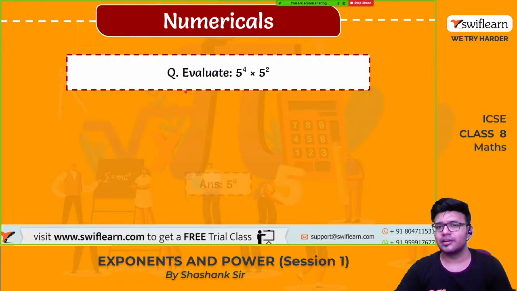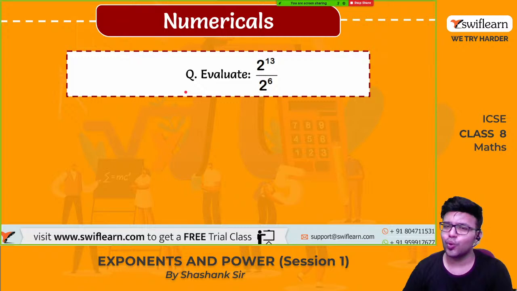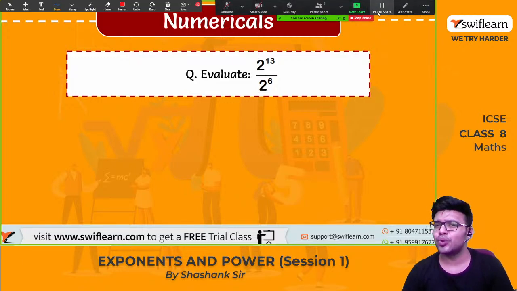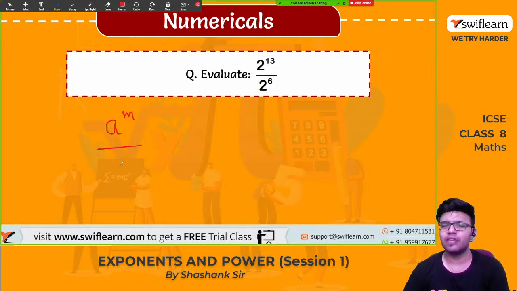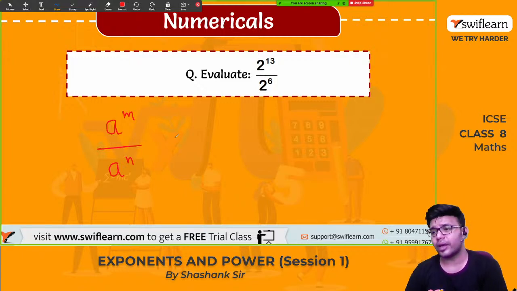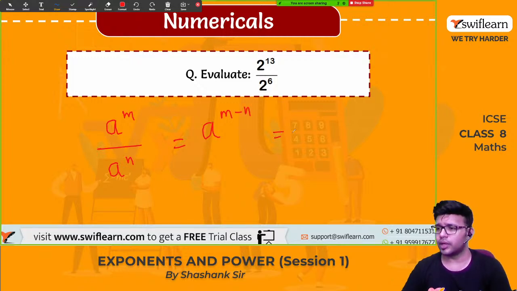Very good. Yes. 2 raised to 13 by 2 raised to 6. What will be the answer for this? Okay, use the quotient law. A raised to m divided by a raised to n, where m is greater than n, can be written as a raised to m minus n. So 13 minus 6. How much will be the answer? It will be 7. So what will be the final answer?